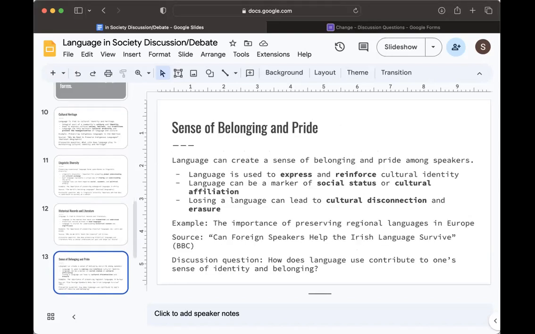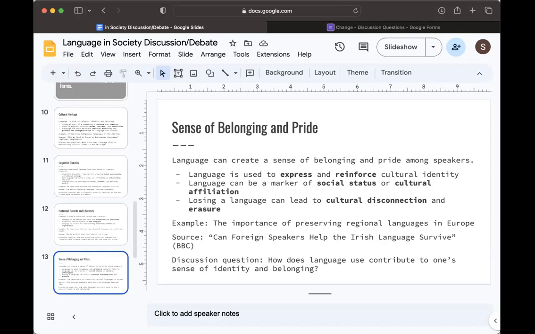Another point is that language can create a sense of belonging and pride among speakers. So language is often used to express and reinforce a sense of cultural identity and pride among speakers, and it can help create a sense of belonging within a community. Language can also be a marker of social status or cultural affiliation, and speaking a traditional language can help individuals feel connected to their roots and their heritage. Losing a language can lead to feelings of cultural disconnection and erasure, and it can be detrimental to individuals' sense of self and belonging within a community.